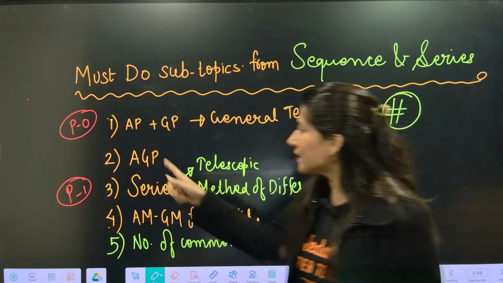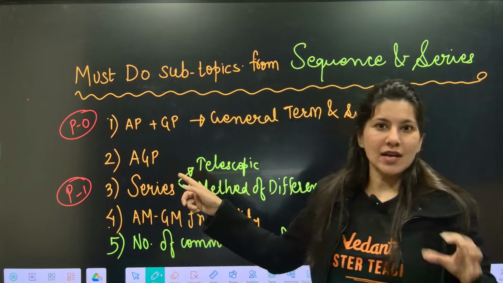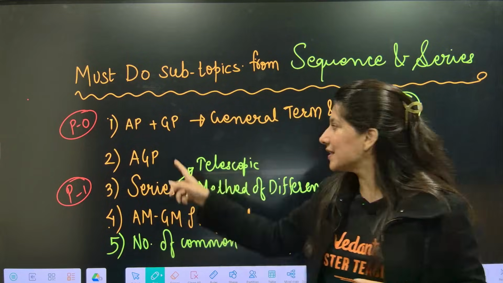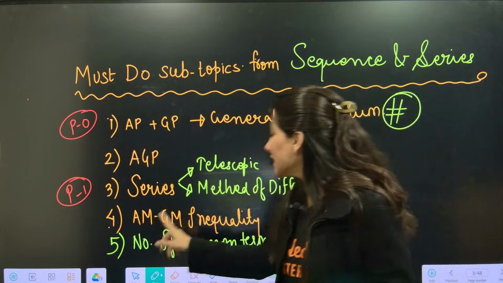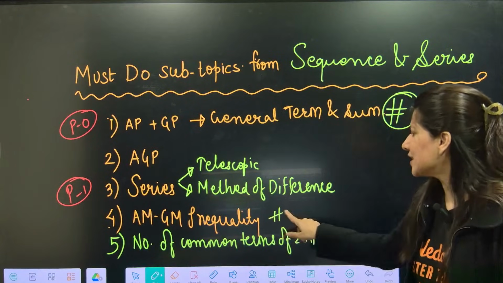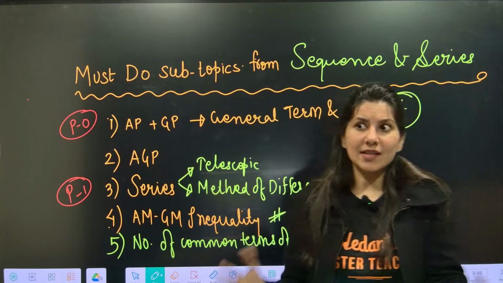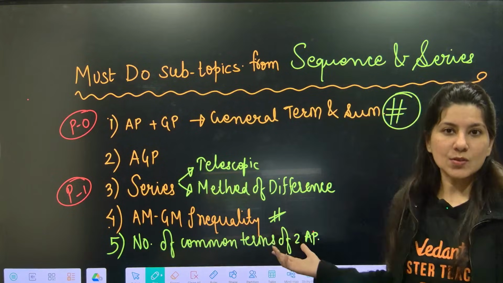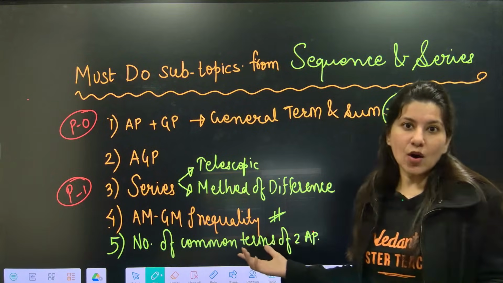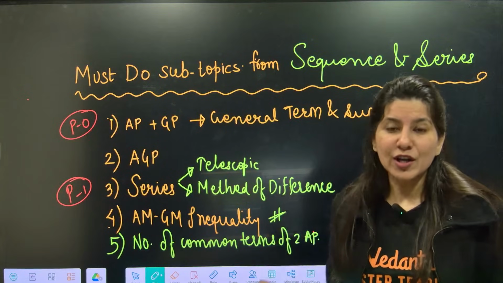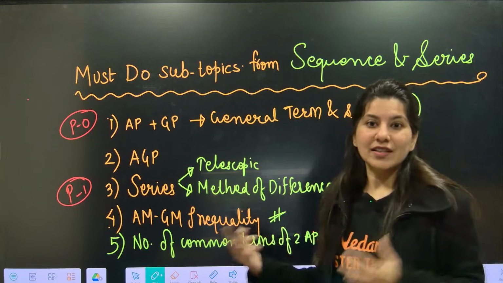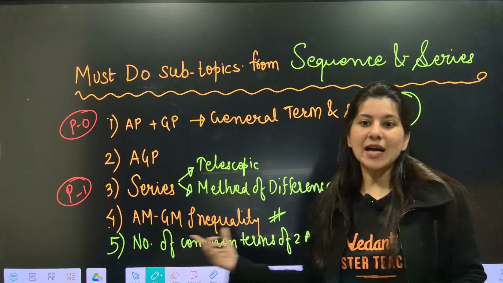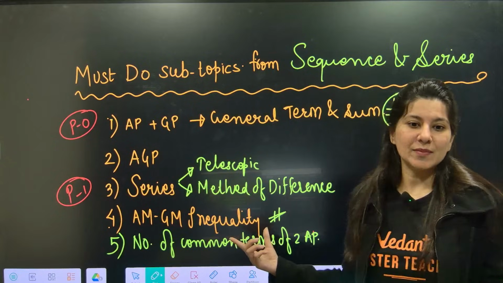Then some other topics are AGP, of which you can see 1 question in an alternate shift. AM-GM inequality, sometimes they give a question from this, sometimes they do not. So that's why I have not given the priority, but you are smart enough to understand whether to do it or not. I would highly feel that you should do AM-GM inequality.